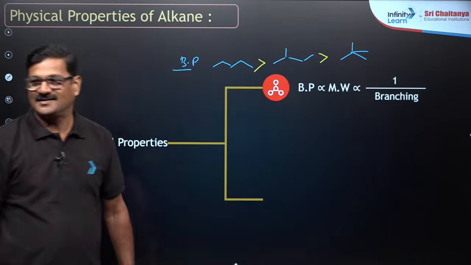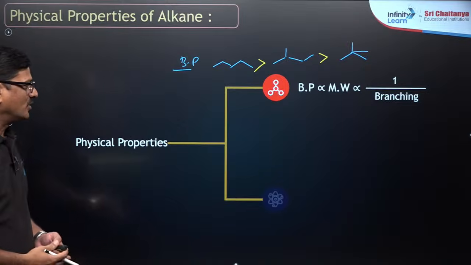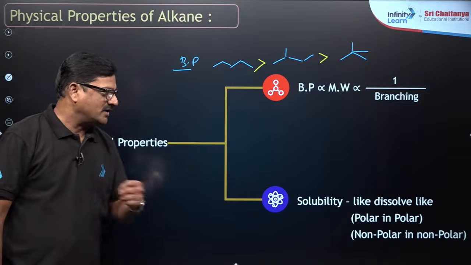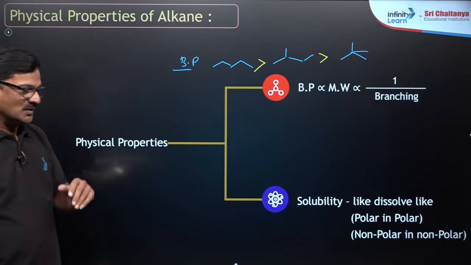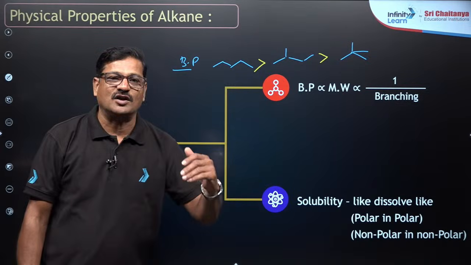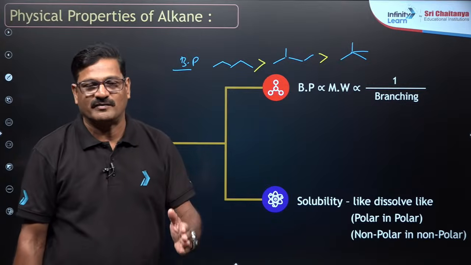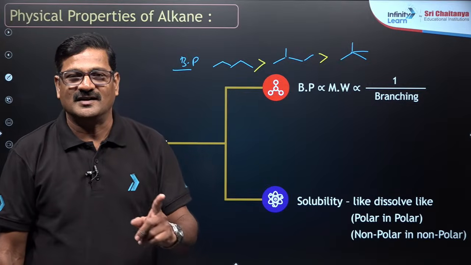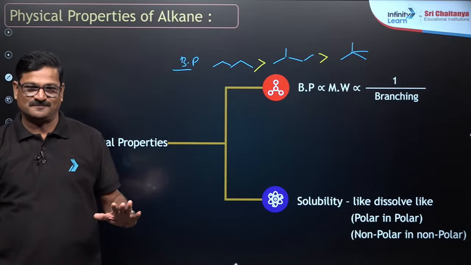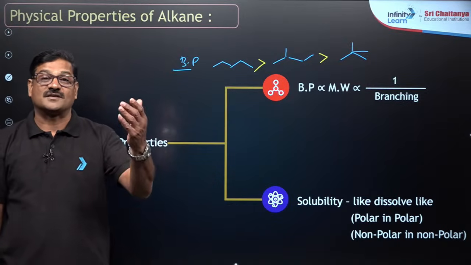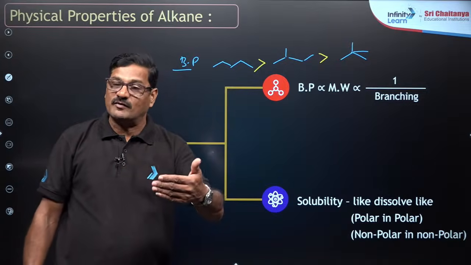Like this. And also you can see solubility: like dissolves like. So alkanes are soluble in non-polar solvents and absolutely insoluble in polar solvents like water. Of course, some alkanes act as a solvent themselves.